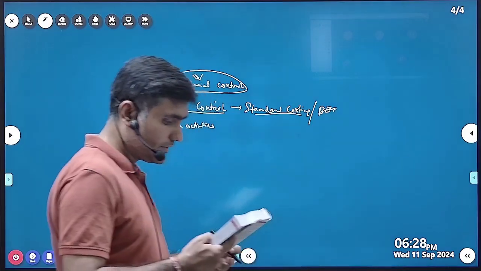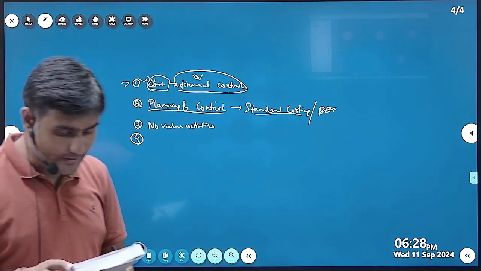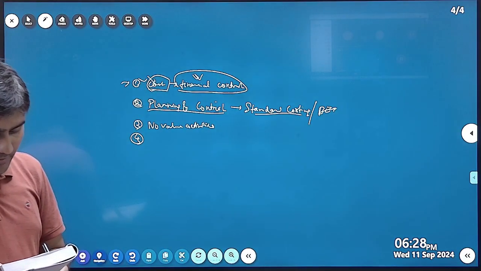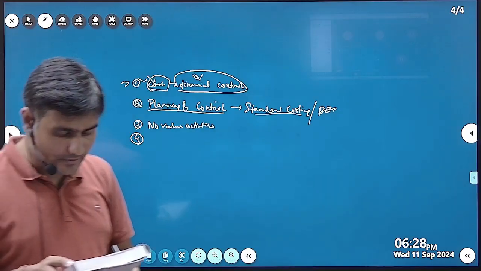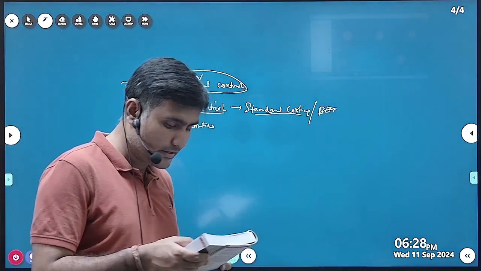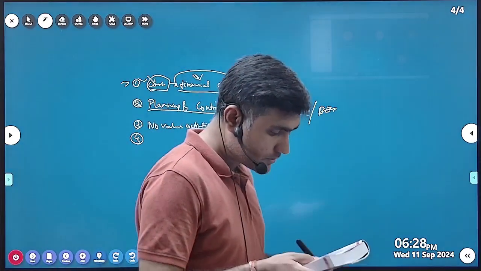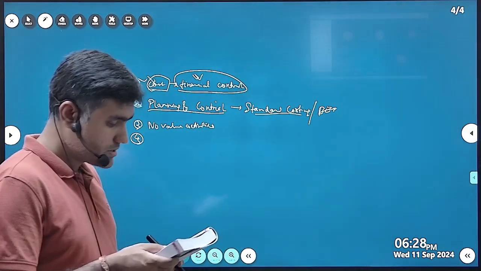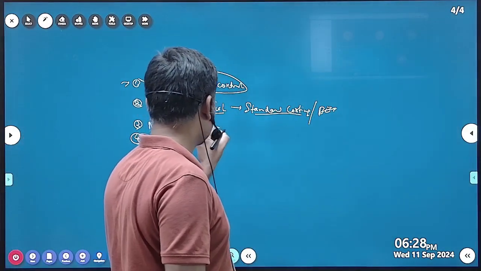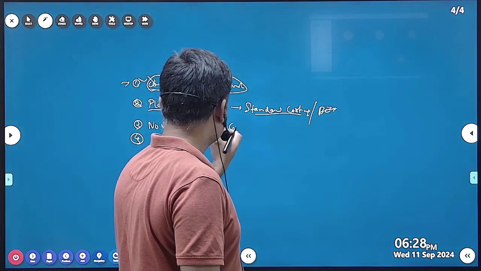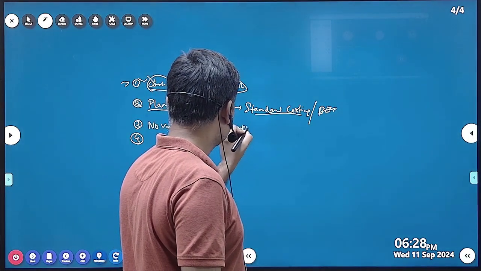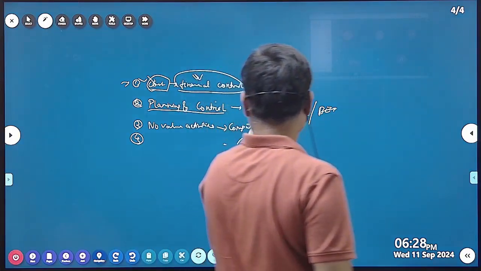There was a boom in Japan's economy, and rapid technological development contributed to the growth of global competition. At this stage, computers and robots were used.